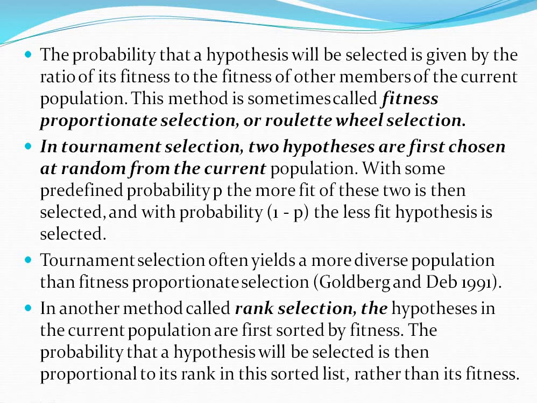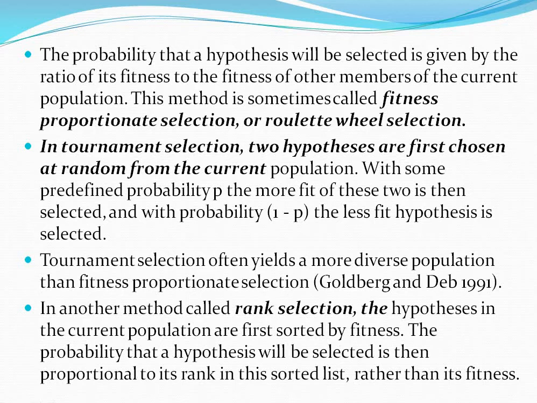In tournament selection, first it selects two hypotheses randomly from the current population. Then, with some predefined probability, the more fit of these two is selected. Within these two only, it checks which is more fit and selects that one. It is suitable for a more diverse population than fitness proportionate selection. Another method of selection is rank selection.